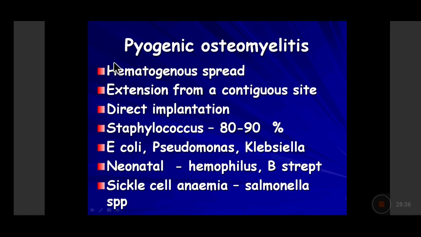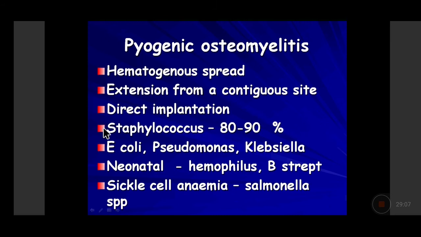So what is pyogenic osteomyelitis? Pyogenic osteomyelitis is acute osteomyelitis due to pus forming bacteria, usually occurring as a hematogenous spread. Sometimes it may be an extension from a contiguous site, say from an infected middle ear to the middle ear bone it can occur, or from the infected nasal bone it can occur, or from the sinuses it may be affecting. There could be direct implantation of these bacteria, say in a splintered or a comminuted fracture, which is also a compound one. So from the direct environment it would be there.